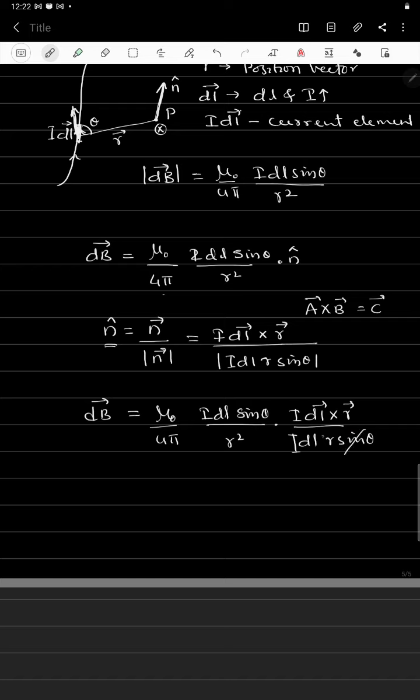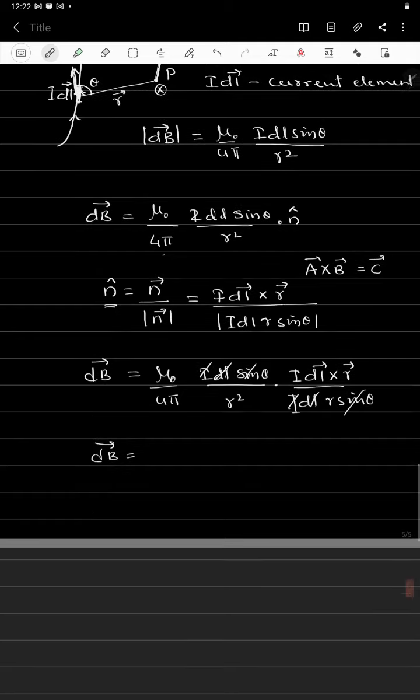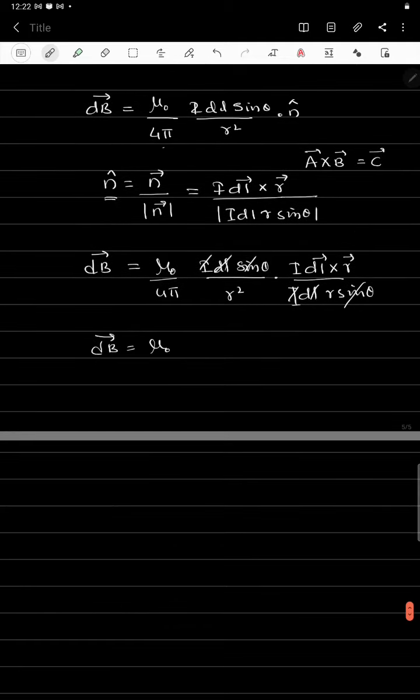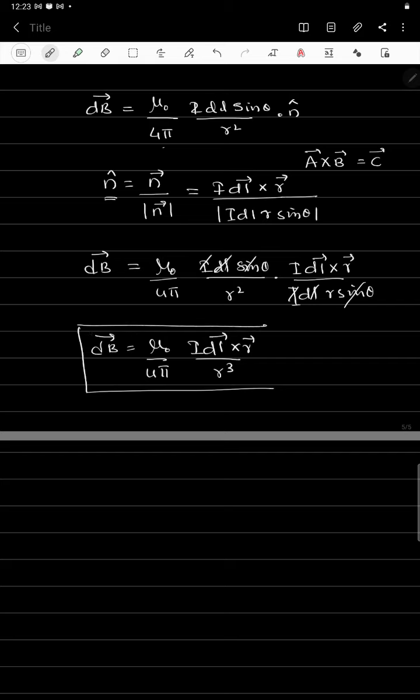Here all these terms get cancelled. What remains is the vector dB equals mu naught divided by 4 pi, I dl cross r divided by r cube. This is nothing but the vector form of Biot-Savart's law.